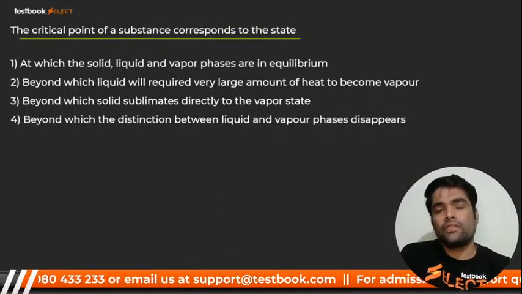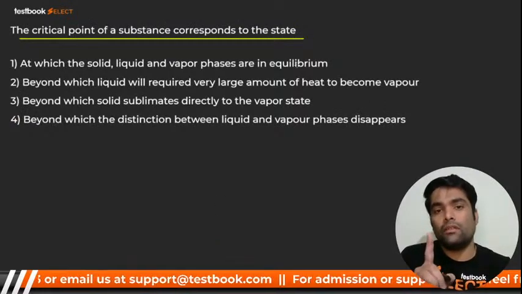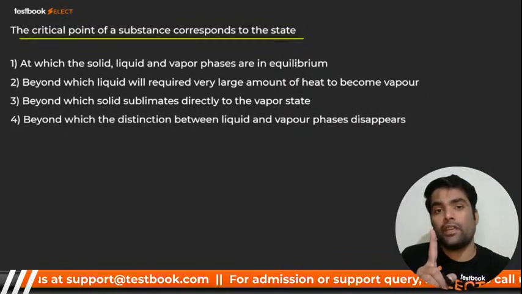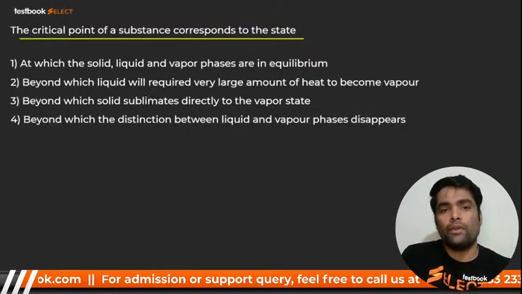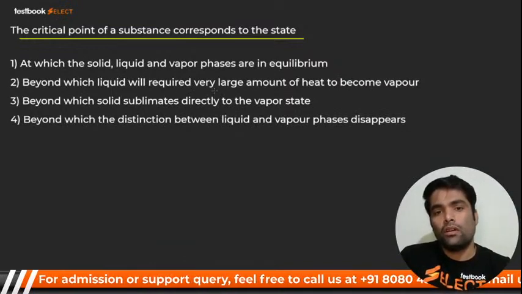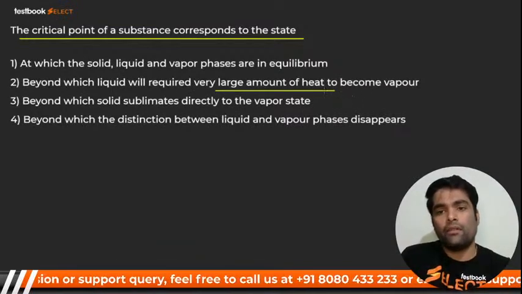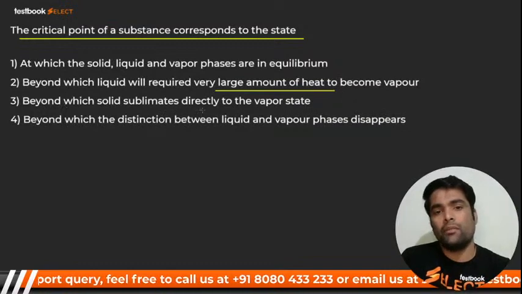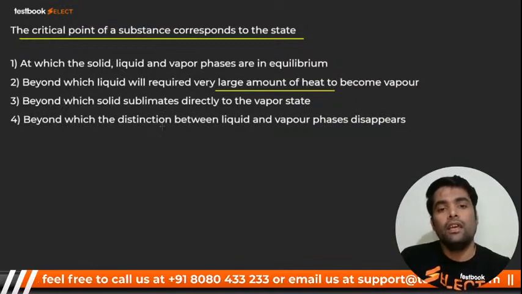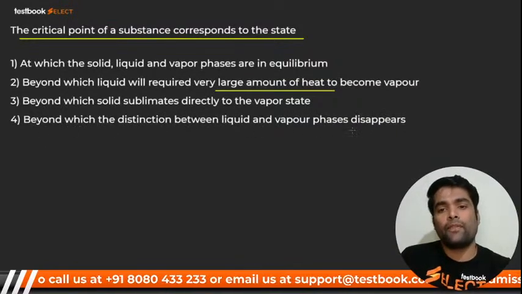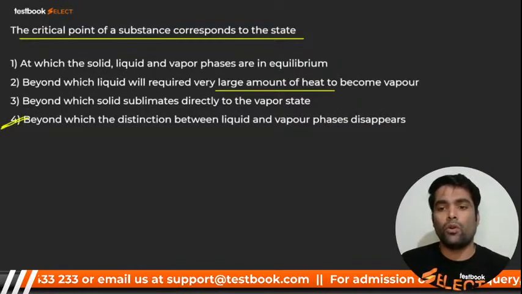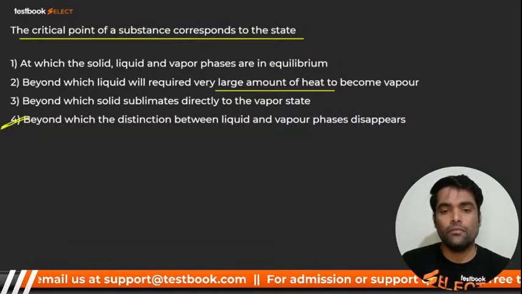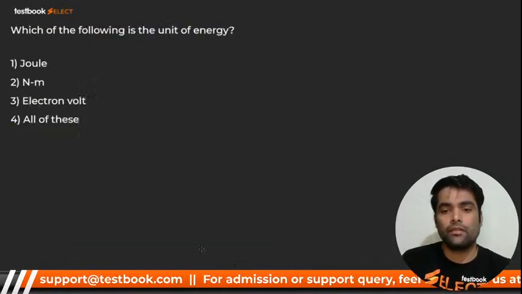Critical point of a substance corresponds to a state. In this question, read the options very carefully. At which solid, liquid, vapor phases are in equilibrium? No. Beyond which liquid will vaporize? Very large amount of heat to become vapor? No. Beyond which solid sublimates directly? No. Beyond which the distinction between the liquid and vapor phase disappears? Number 4. Number 4 will be correct. Here I go for next.